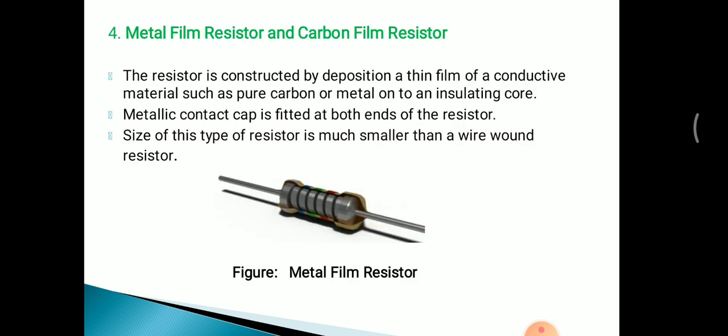Then the fourth type, that is the metal film resistor. This is also called a carbon film resistor. This is constructed by deposition of a thin film of conductive material such as pure carbon or metal on an insulating core. And a cap is fitted on both ends of the resistor, we can see in that diagram. And the size of this type of resistor is much smaller than wire wound because of this constructional feature.